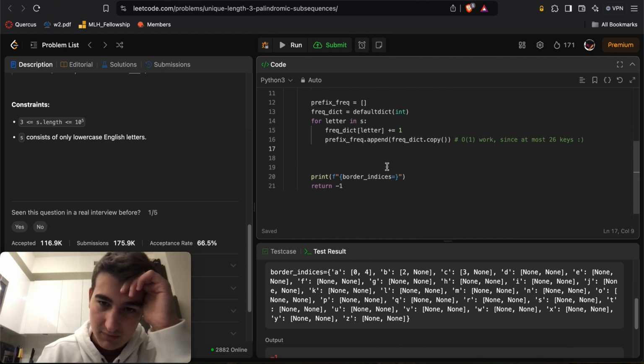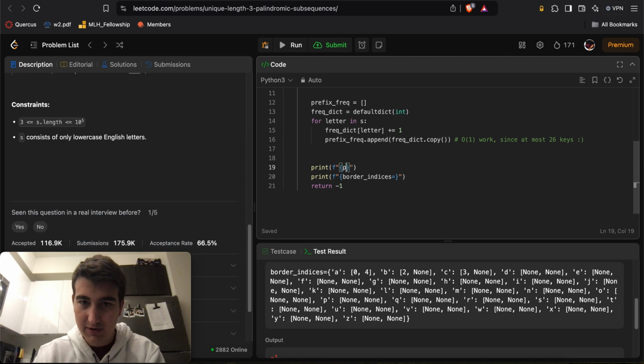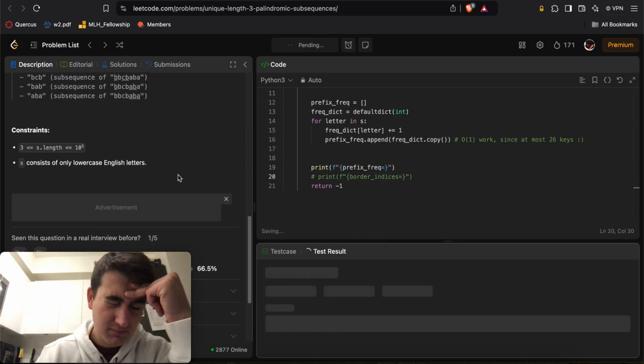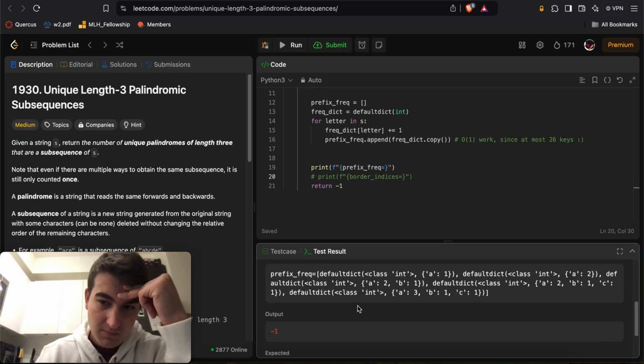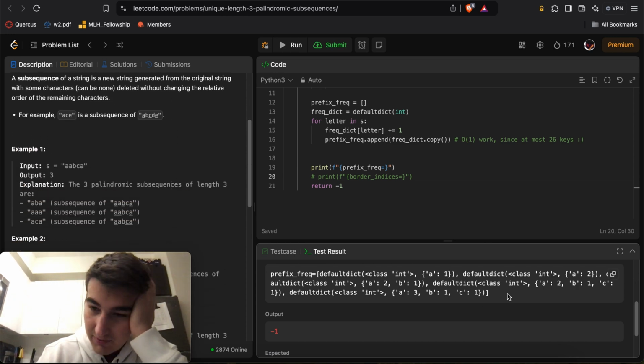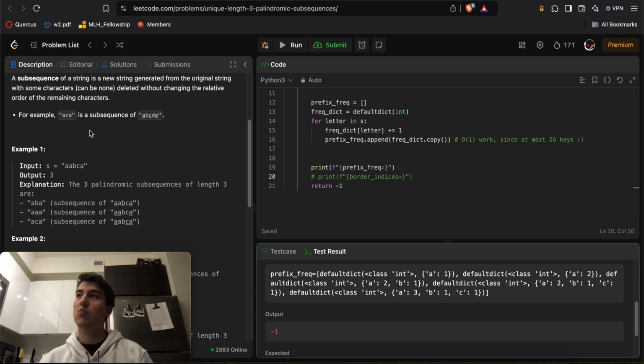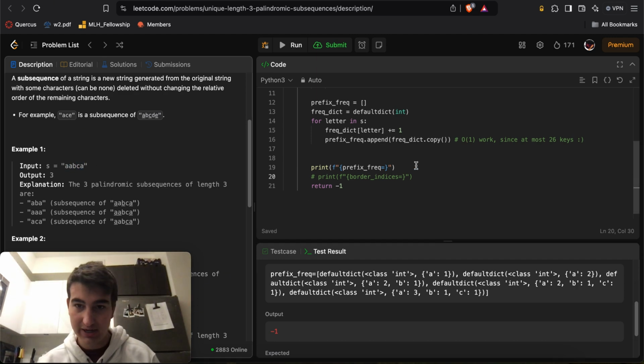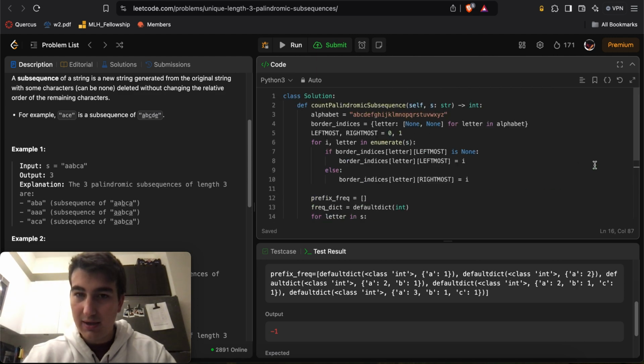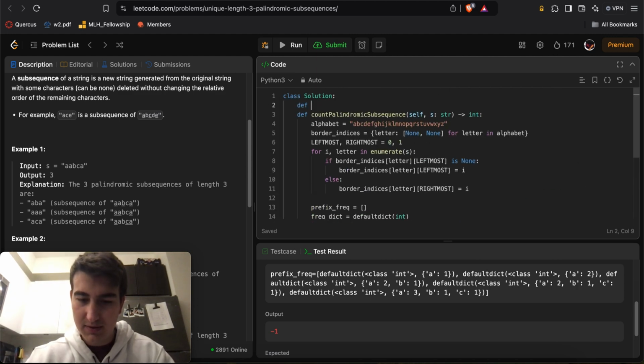Okay. So now, here you can also do print f string prefix frequencies. So at the beginning we have 1 A, then we have 2 A's, then we have 2 A's and a B, 2 A's and a B and a C, 3 A's and a B and a C, right? So now what I want to be able to do is essentially from two indices get their subtraction, right? Okay, so now let's do get subarray frequencies, self and an I and a J.